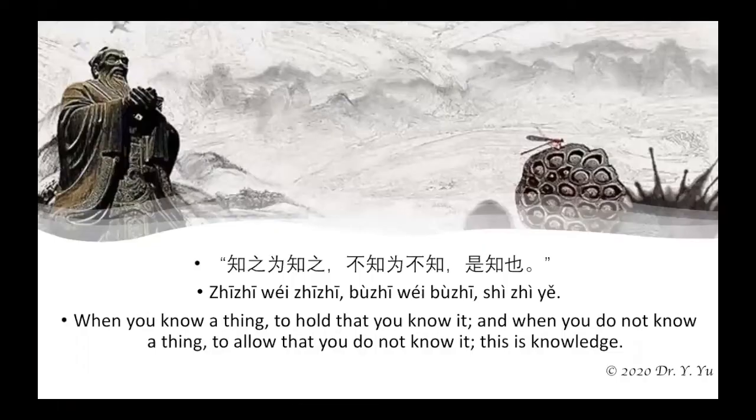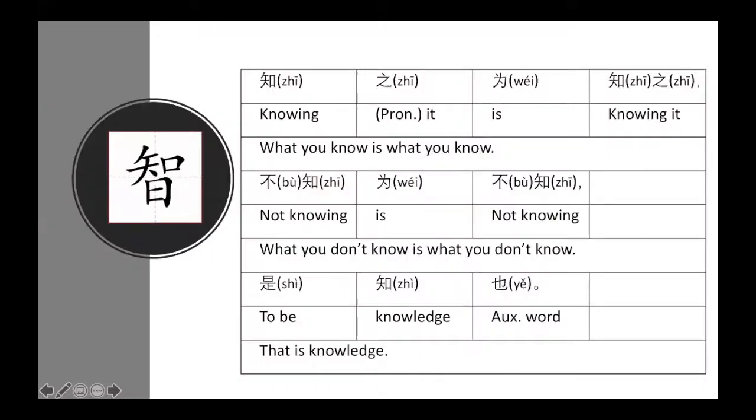Today we are going to learn a new sentence. Please read after me. 知之为知之，不知为不知，是知也。It means when you know a thing, to hold that you know it, and when you do not know a thing, to allow that you do not know it. This is knowledge. Now, let's look at the literal meaning of each character.